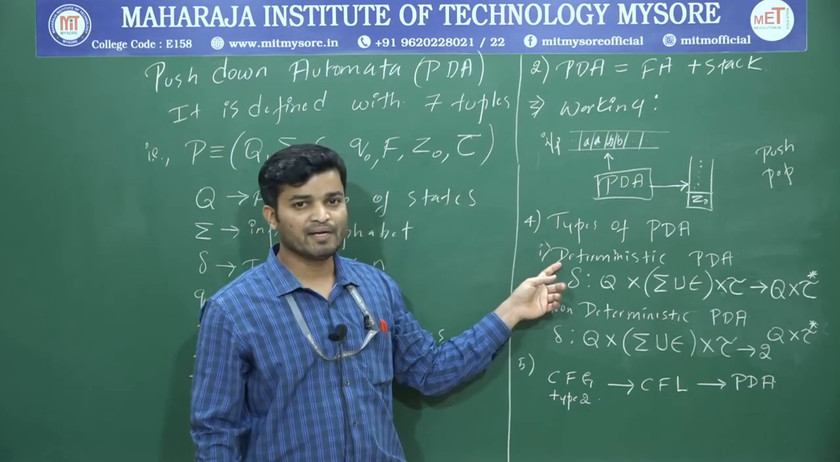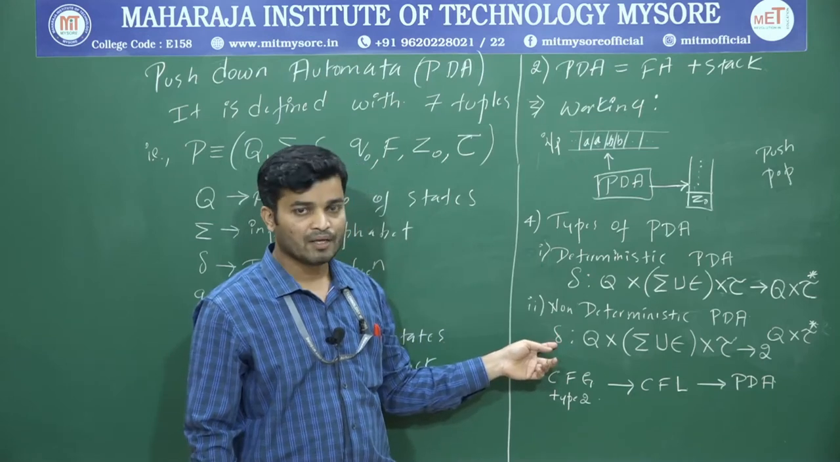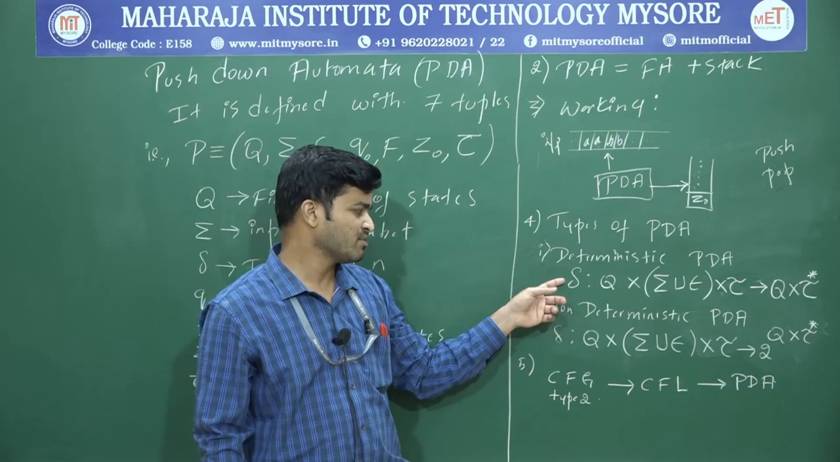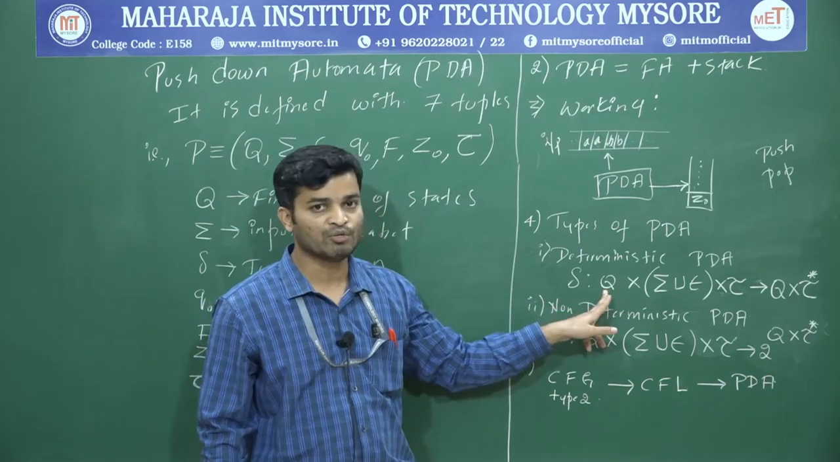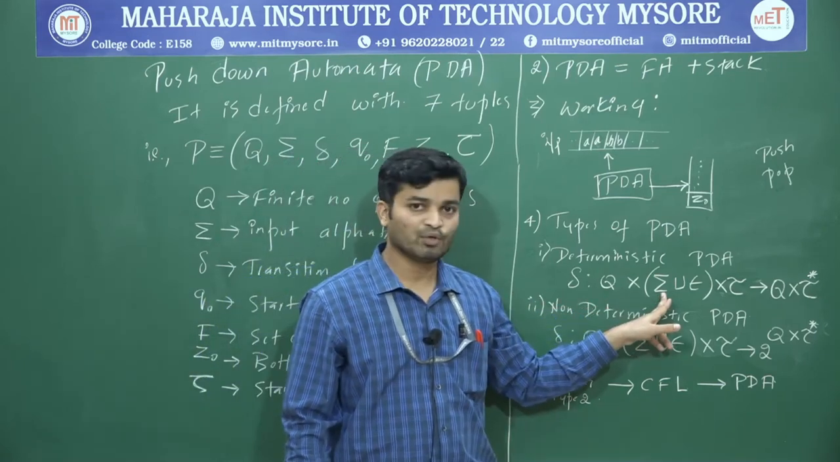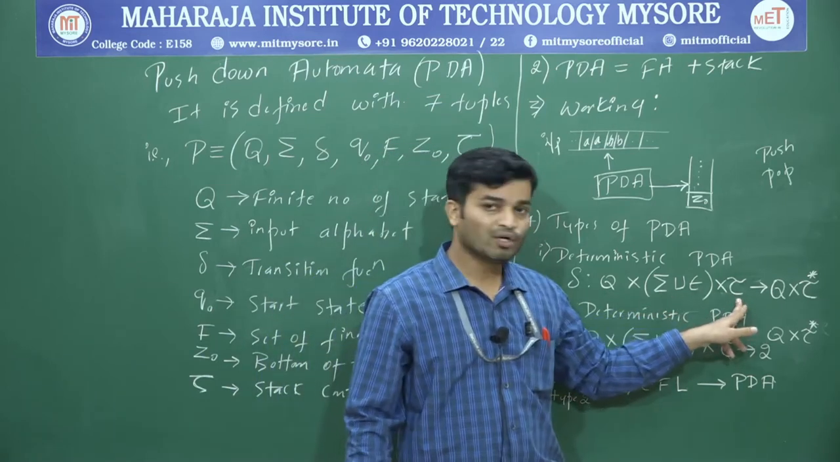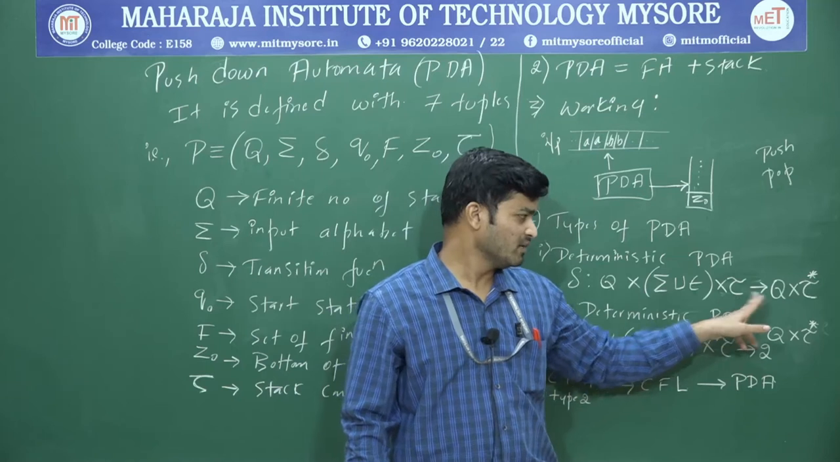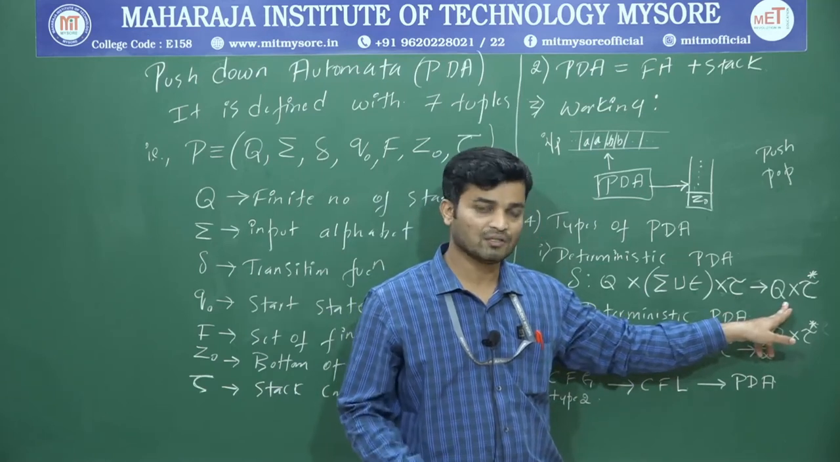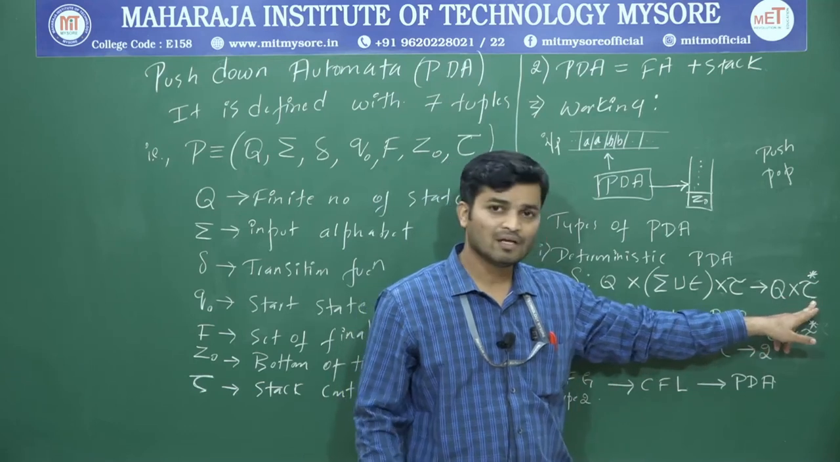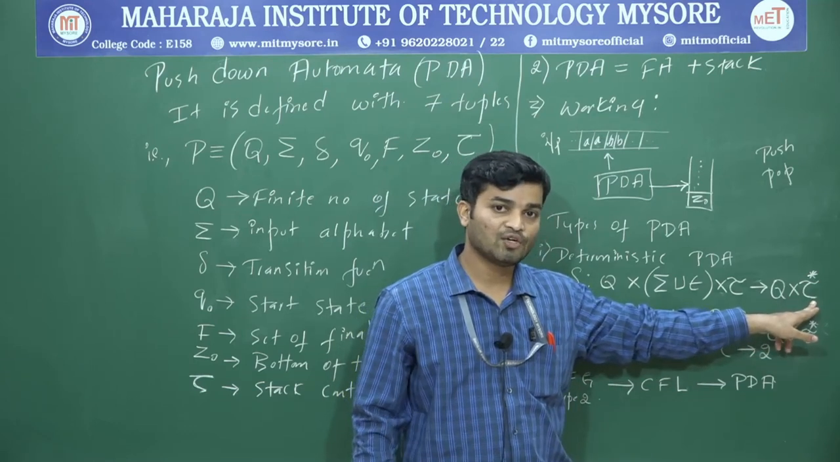One is deterministic PDA and one more is non-deterministic PDA. The difference is with respect to only delta. In a deterministic PDA, if you are in some state q and you get some input sigma, including epsilon, it will look into the top of the stack, and it will take some transition to some other state by making 0 or more changes in the top of the stack.